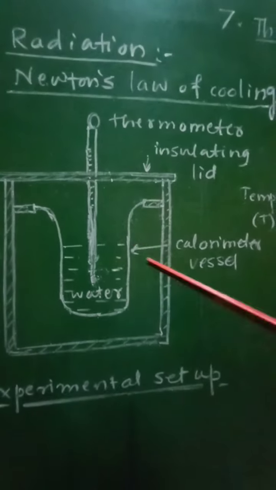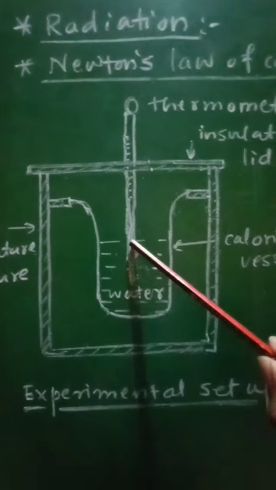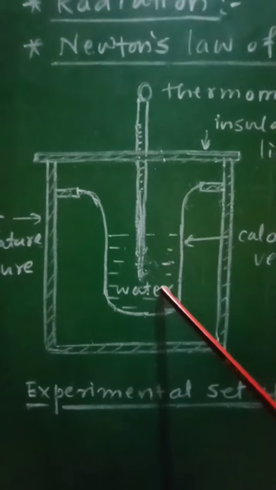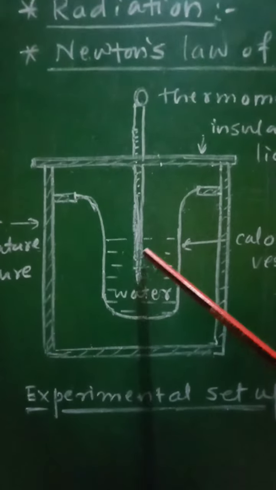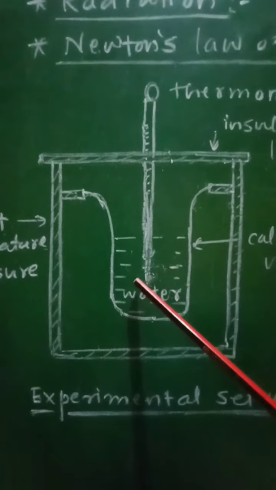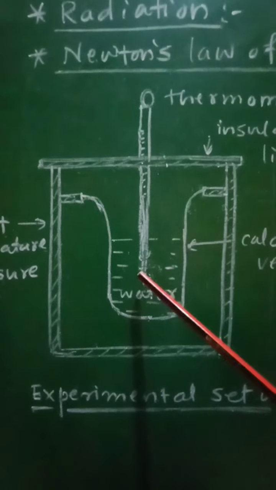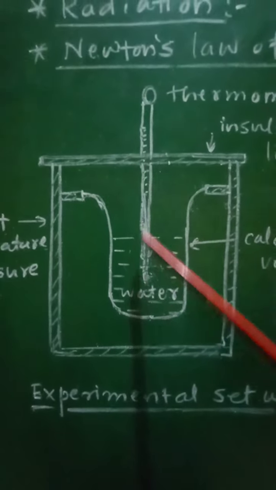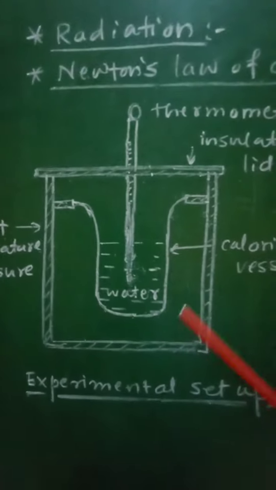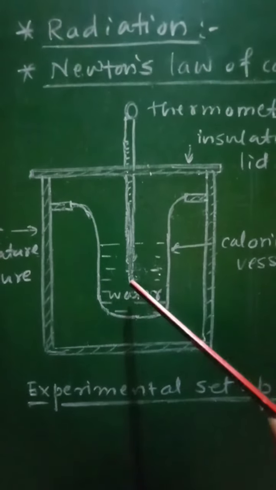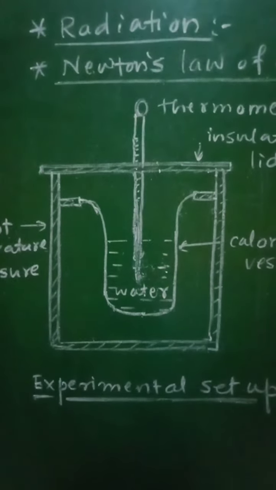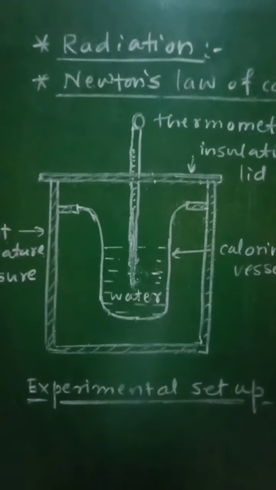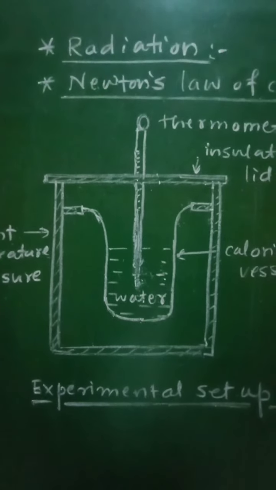In this case, there will be loss of heat by the water, and therefore every 1 minute the temperature of this water will be recorded with the help of this thermometer, until the initial temperature of the boiling water decreases by about 25 degrees Celsius.